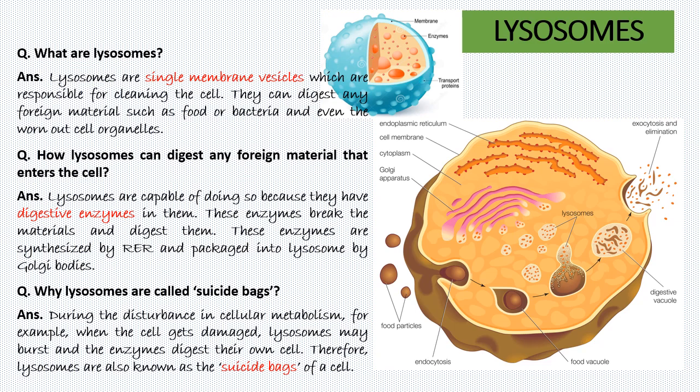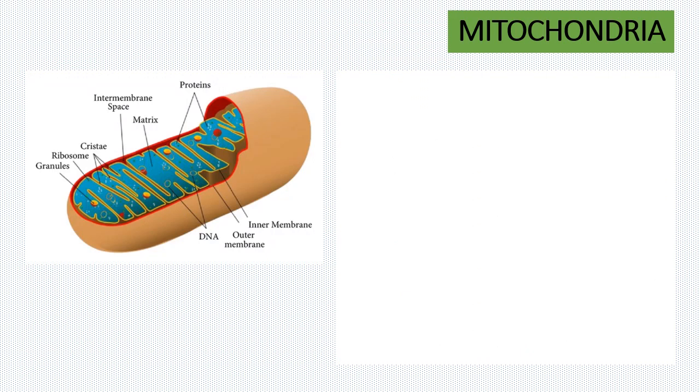Here in this diagram, you can see how the lysosomes are able to digest the foreign food particles. The food particle is entering into the cell. The lysosomes are present in the cytoplasm. They combine with the food particles, digest them into smaller fragments, and the waste material is eliminated out of the cell by exocytosis.